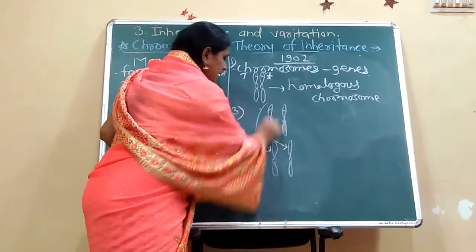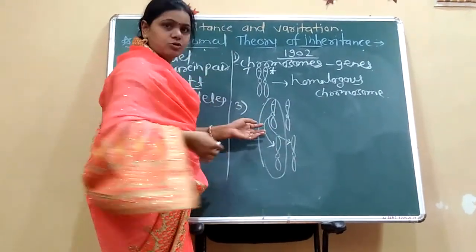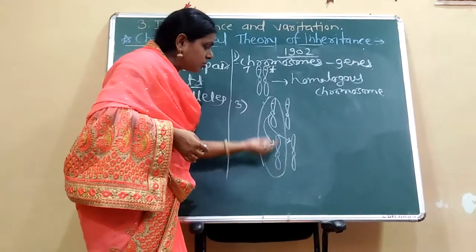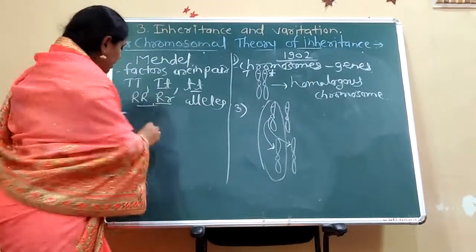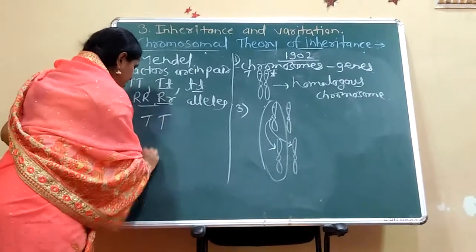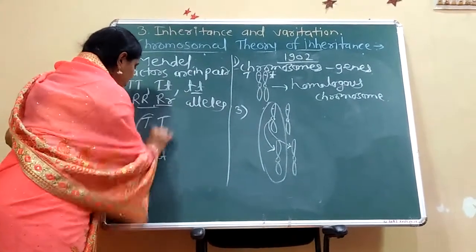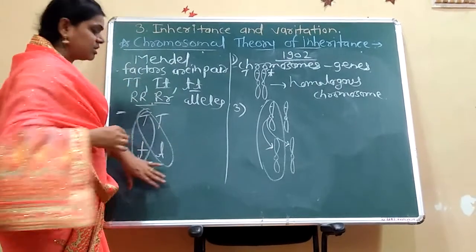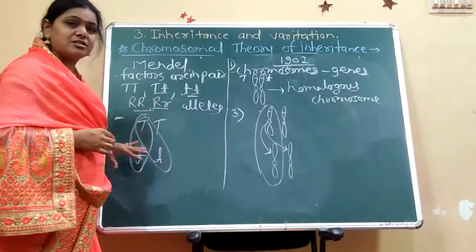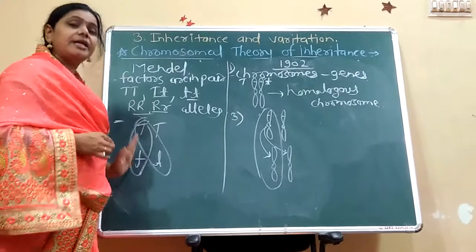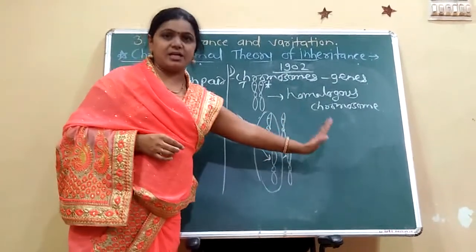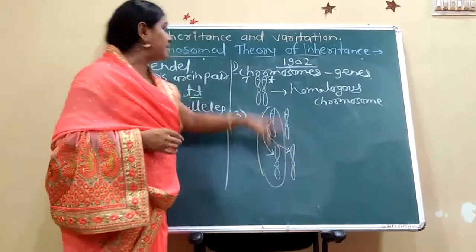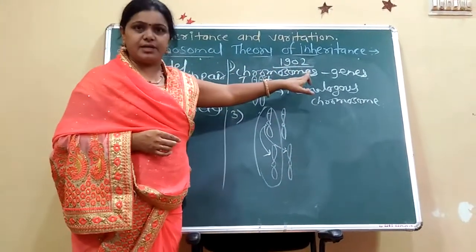It is not compulsory that chromosomes go with only these chromosomes. These chromosomes go with these chromosomes, or this chromosome goes with these chromosomes. We see here also this capital T and small t; this T goes with this, and this T goes with this T also. In Mendel the factors are independently assorted, here the chromosomes are independently assorted. This is the third concept of the chromosomal theory of inheritance.